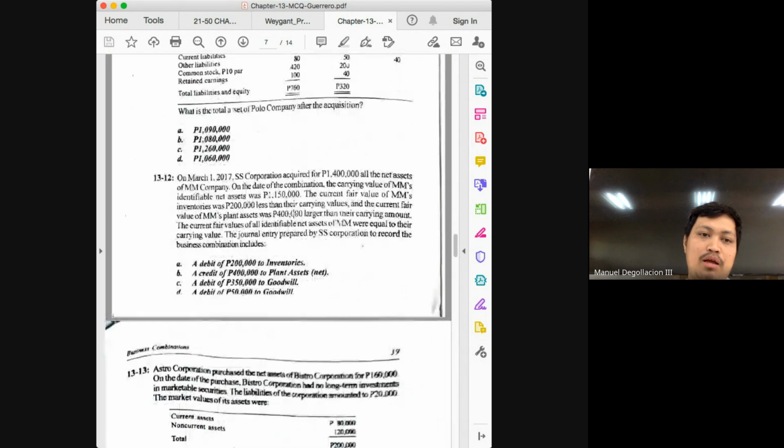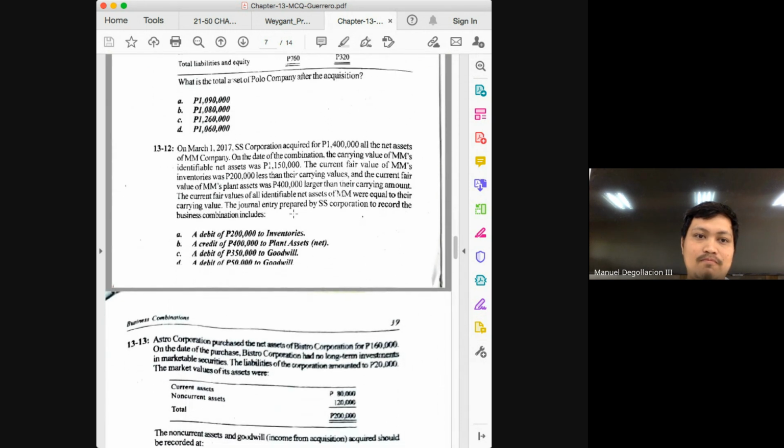Next, let's proceed to problem 12. On March 1, SS Corporation acquired for 1,400,000 all the net assets. Let's proceed to the question. The journal entry prepared to record the business combination includes, on the date of the combination, the carrying amount of MM's identifiable net assets was 1,150,000. The current fair value of the inventories was 200 less than their carrying values.